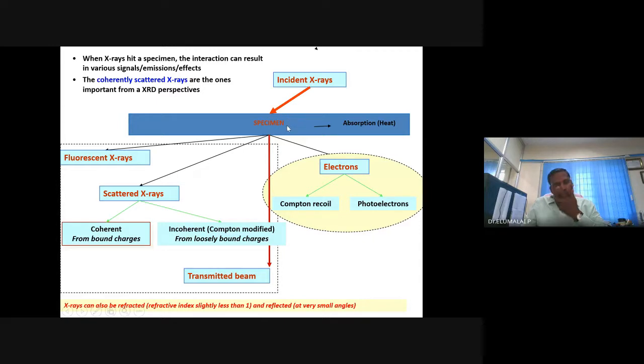Or these X-rays can lead to emission of radiation, photoelectrons. This is what is being done in solar cells. Instead of X-rays, you allow normal radiation to fall on some specimen, that is a semiconductor. Then photoelectrons are emitted. That's nothing but current. So depending on the recombination, you can separate it. You'll be able to develop some efficiency. So X-ray diffraction is concerned with the diffracted ray intensities.